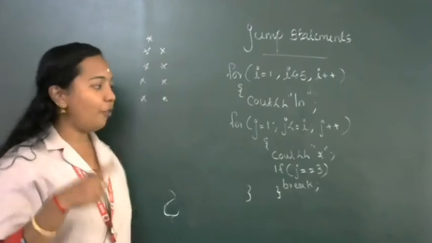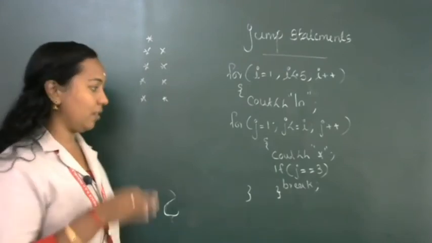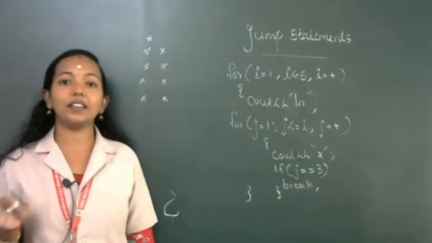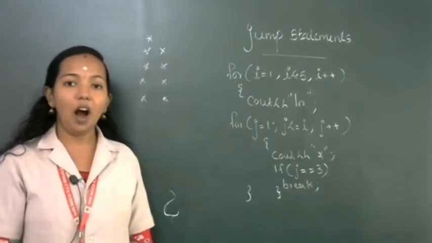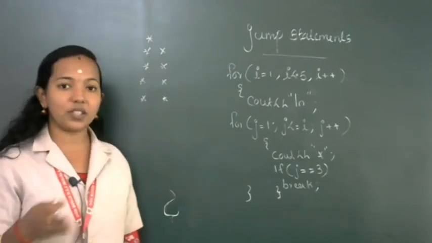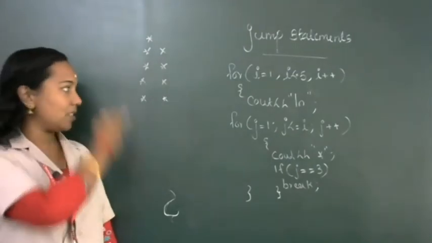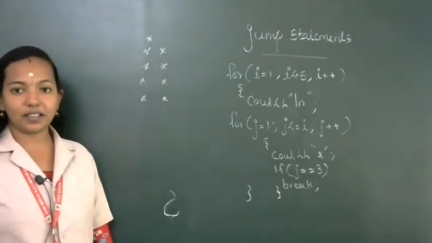So whenever the value of j equals 3, at that moment the break statement breaks the iteration and we go to the outer loop. Again I change it to 4, and when j reaches 3, it terminates again. So when we execute a program like this, we will get a pattern like this.